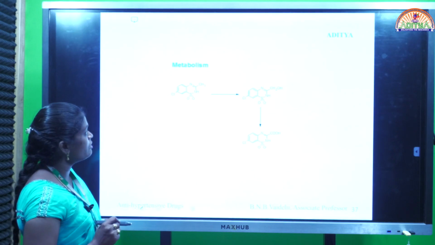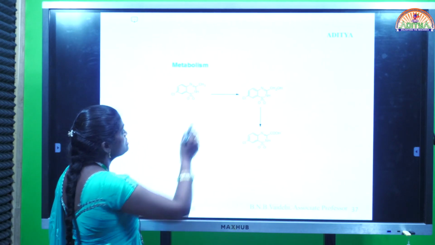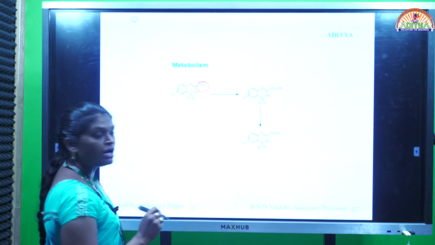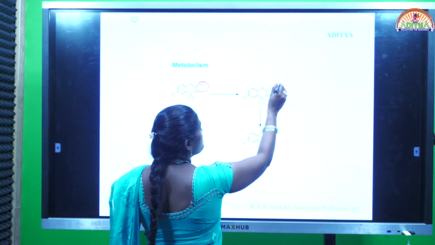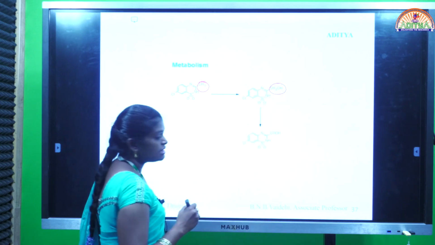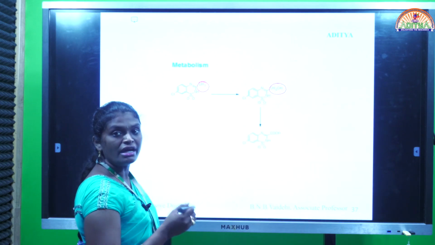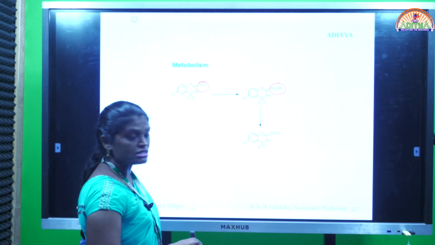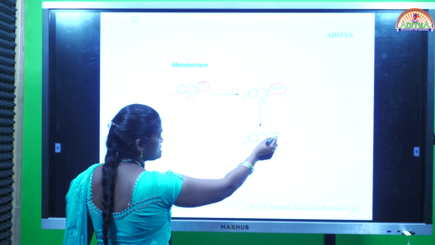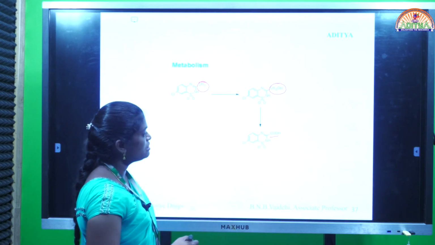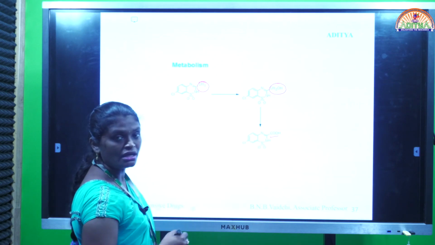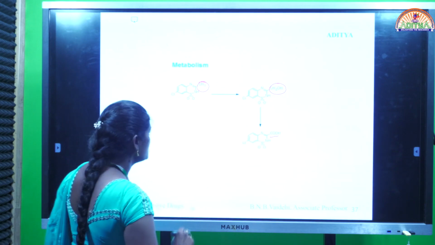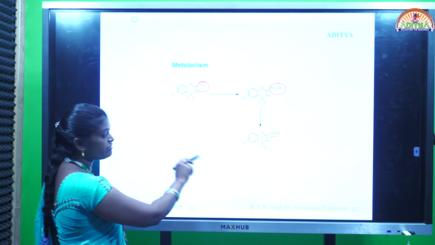This is the metabolism of diazoxide. See, a methyl group is there. That methyl group undergoes metabolism by a phase 1 process, that is hydroxylation. In hydroxylation, this methyl group is converted into CH2OH. Further it undergoes oxidation and finally is converted into an acid. This is the metabolite formed from diazoxide. It has more water solubility when compared with the drug. In this way diazoxide is eliminated from the body.